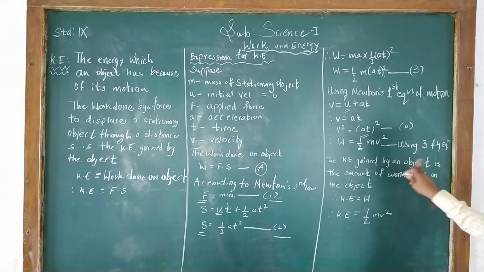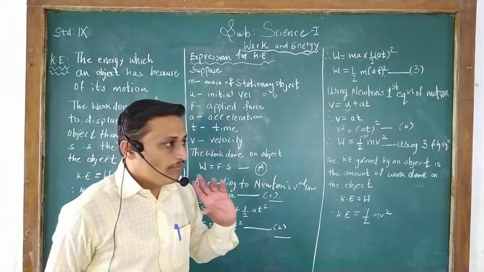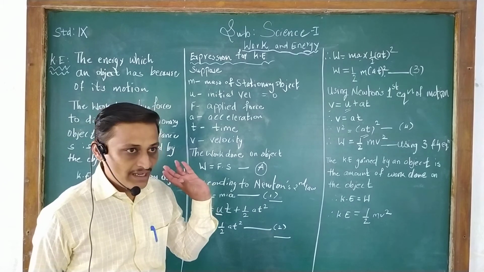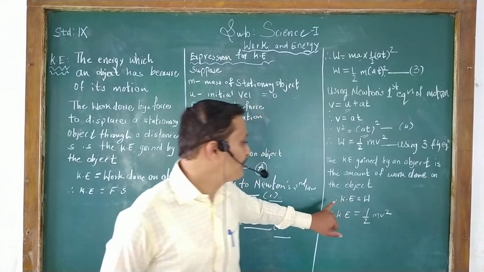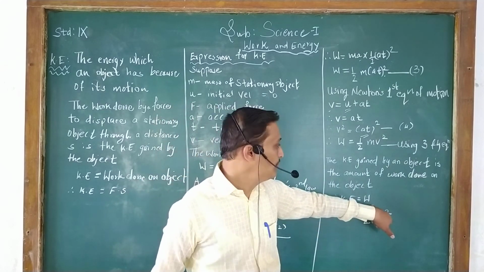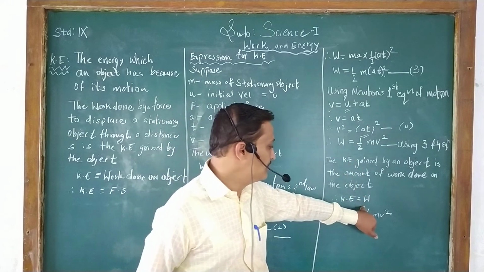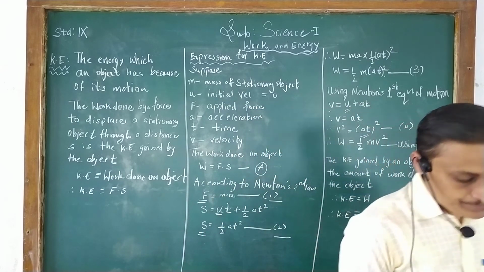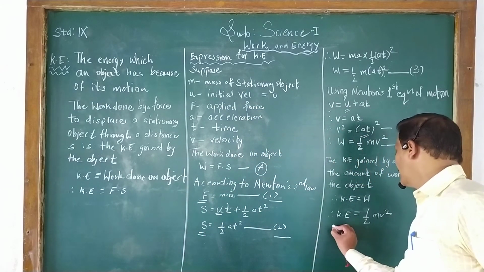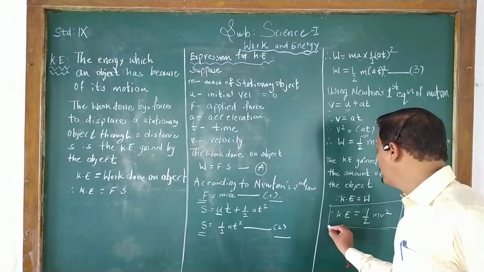So this is the formula for calculating the kinetic energy of an object. The kinetic energy gained by an object is the amount of work done on that object. As I explained earlier, when a stationary object gets energy from a moving object, there is work done. So kinetic energy is equal to W. Putting the value of W here, you get kinetic energy equals half mv square. This is the formula for calculating the kinetic energy of an object.